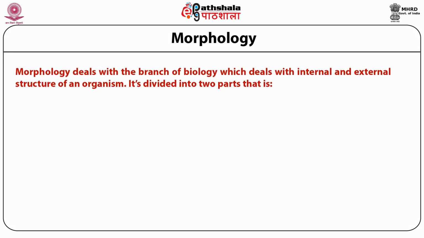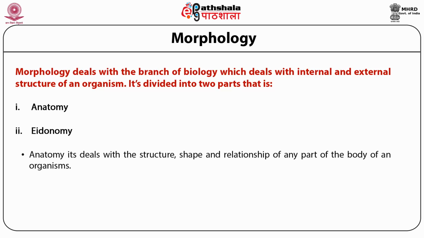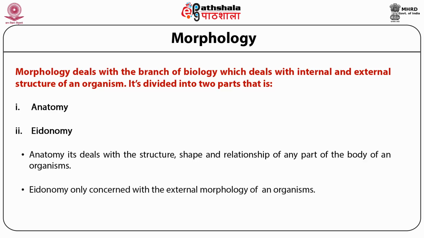Morphology is the branch of biology which deals with the internal and external structure of an organism. It is divided into two parts, that is anatomy and anatomy. Anatomy deals with the structure, shape and relationship of any part of the body of an organism, while anatomy is concerned with the external morphology of an organism.